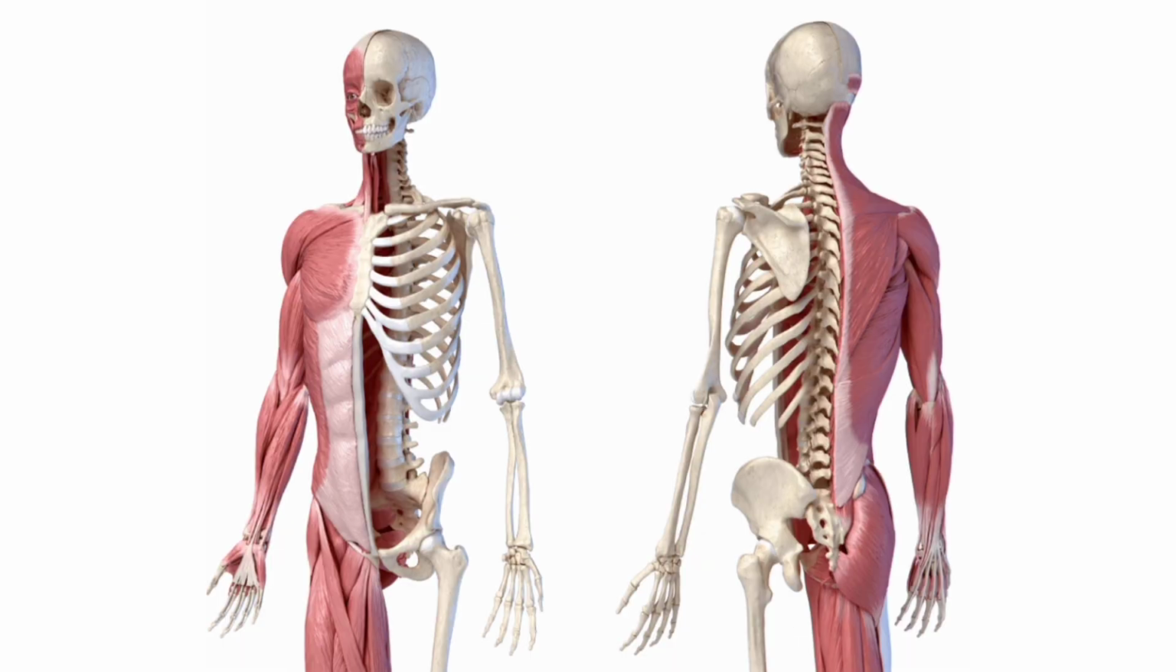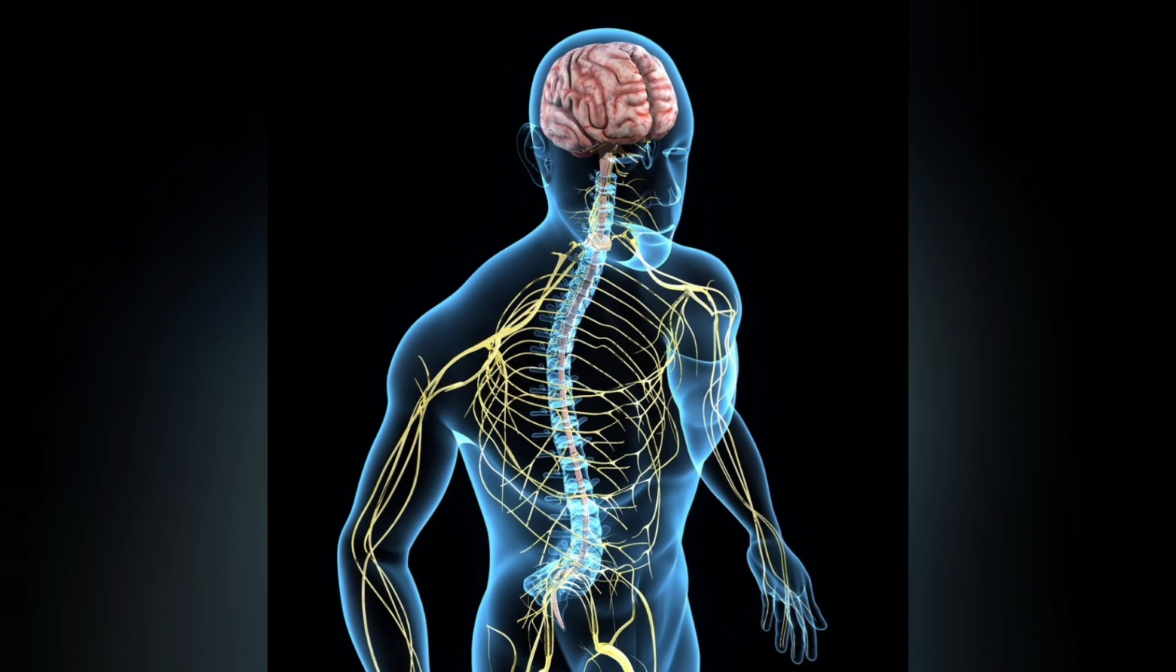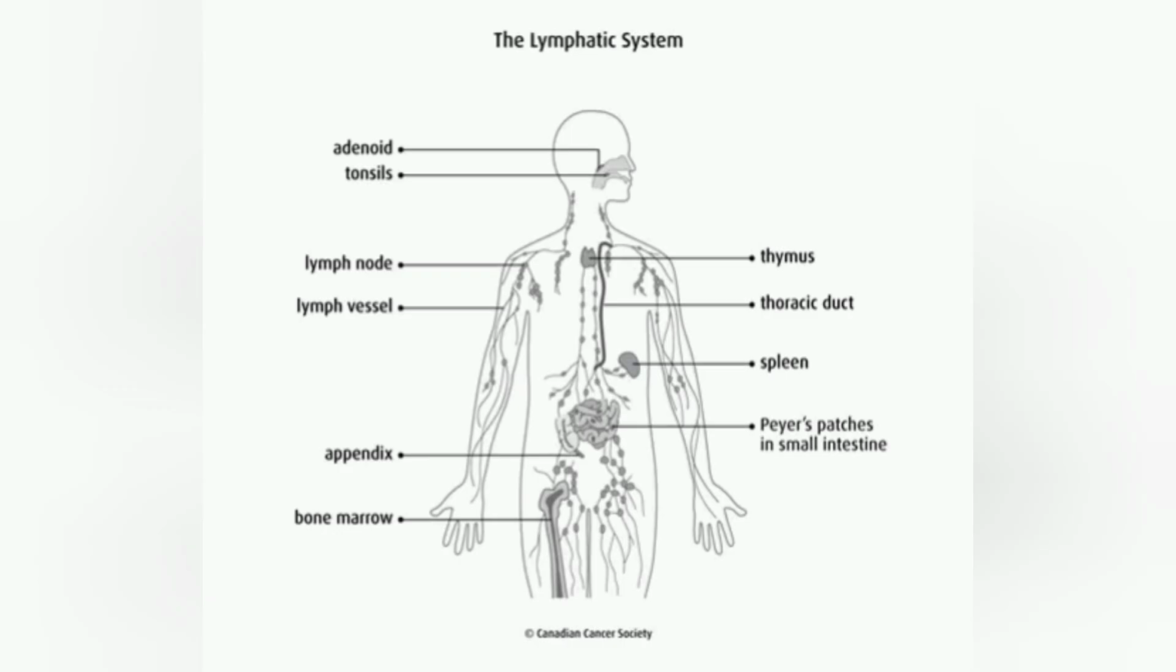Then we have musculoskeletal system. Musculoskeletal system is responsible for stability and movement of body from one place to another place. Nervous system is involved in the locomotion and controlling the activities of the intellectual function and all the other activities. Then we have the lymphatic system, which is involved in the immunity.